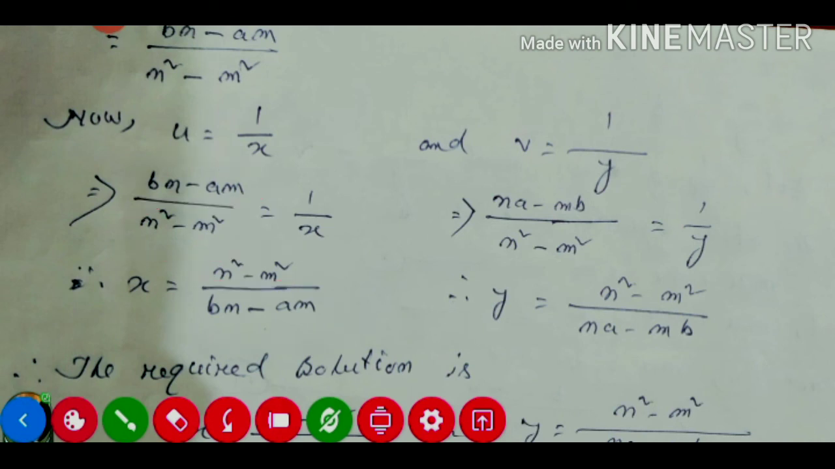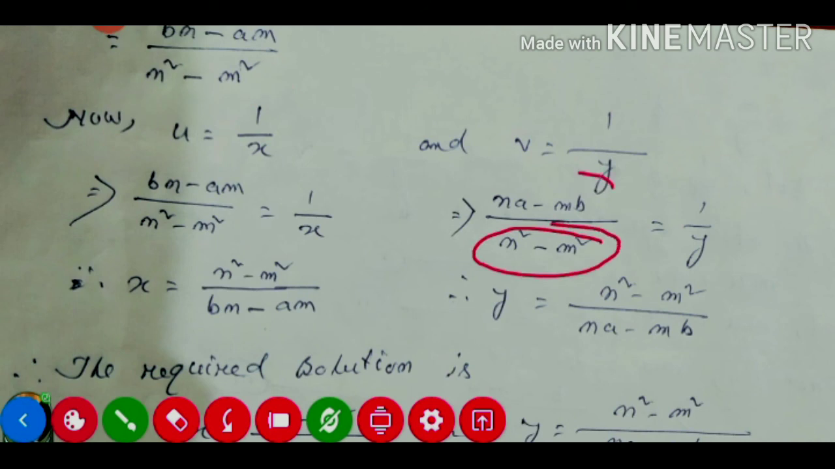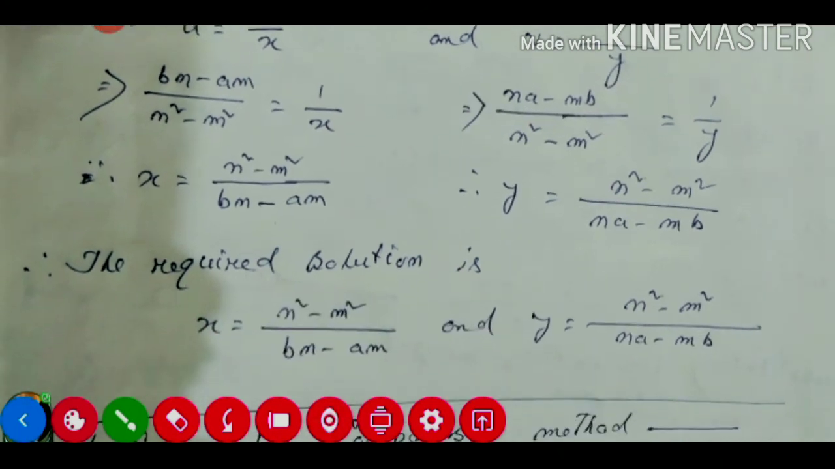Similarly the v value. v is equal to 1 by y, we considered before only. The v value we just got, we put here. Then the y value will be the same, this one will be the numerator and this one will be the denominator. Therefore the required solution is x equal to n square minus m square divided by bn minus am, and y equal to n square minus m square divided by na minus mb.